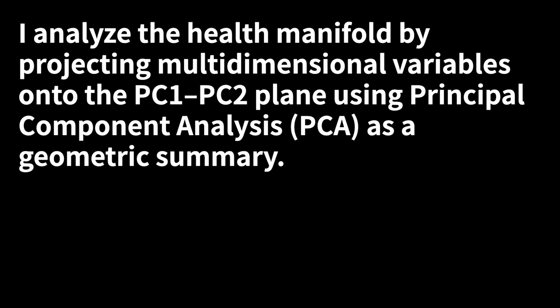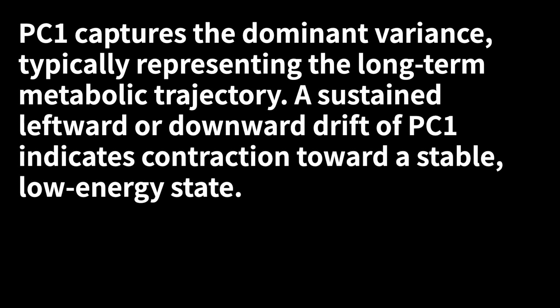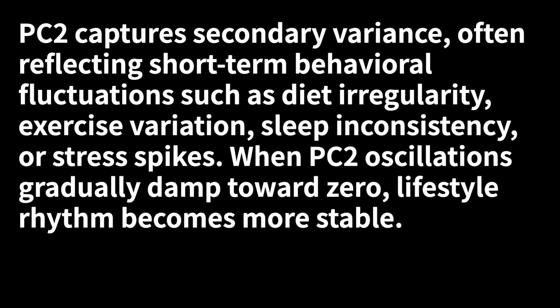I analyze the health manifold by projecting multidimensional variables onto the PC1-PC2 plane, using principal component analysis, PCA, as a geometric summary. PC1 captures the dominant variance, typically representing the long-term metabolic trajectory. A sustained leftward or downward drift of PC1 indicates contraction toward a stable, low-energy state. PC2 captures secondary variance, often reflecting short-term behavioral fluctuations, such as diet irregularity, exercise variation, sleep inconsistency, or stress spikes. When PC2 oscillations gradually damp toward zero, lifestyle rhythm becomes more stable.